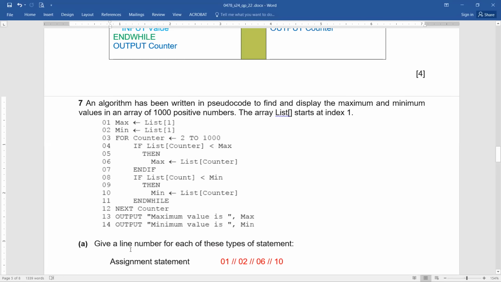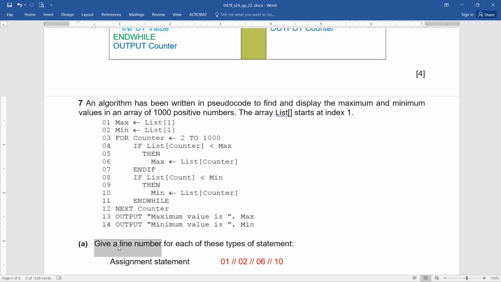Since they've asked us to give a line number, be cautious. Here a line number means they want you to write down just one value. Do not write more than one, please. Even if, I'm giving you a very useful tip. For example, you have mentioned the first value as a wrong answer. Like I by mistake wrote line number 3, and all other answers were correct. Like I wrote 2, 6, 10, but the first value I wrote was 3. Please remember that they will only take the first answer. They will ignore all the other answers, so you will lose a mark for that.